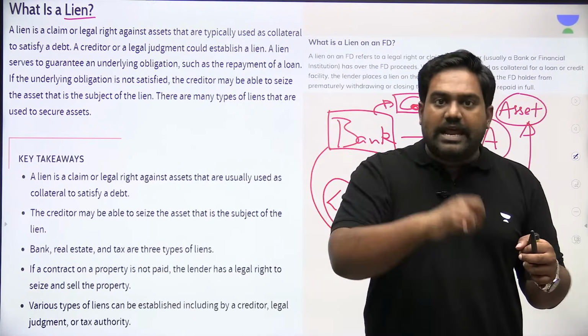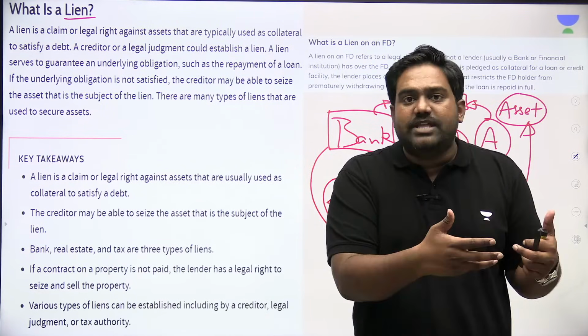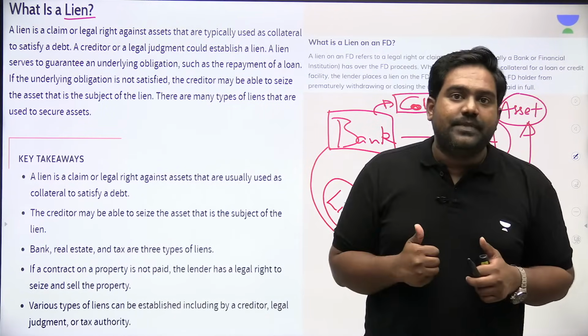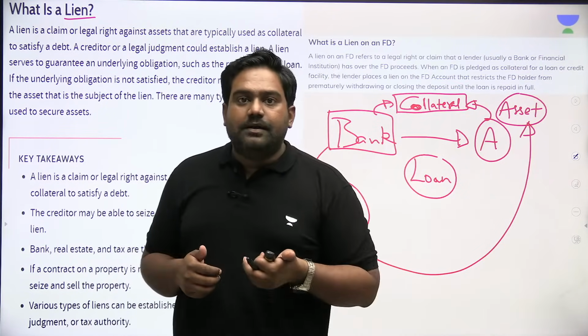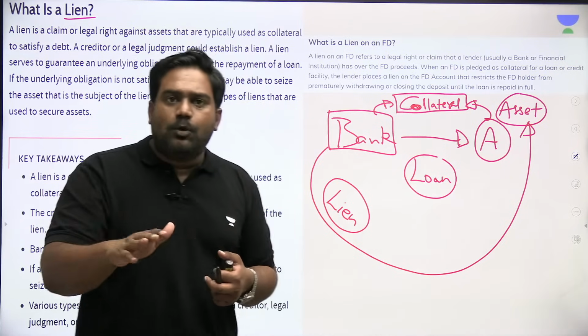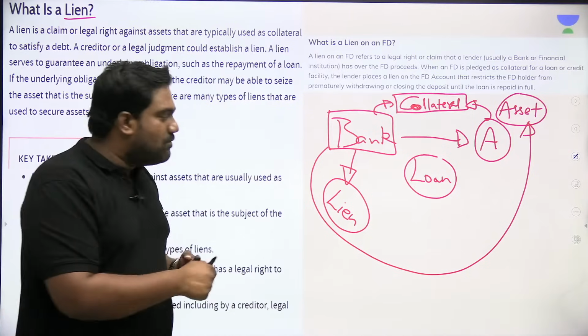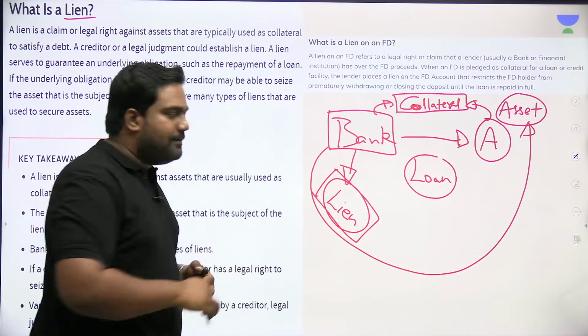They will have a legal claim on it. What is the claim? The claim is that I cannot dilute them. I can't sell. I can't liquidate them. I can't withdraw my FD. Even if I go to a bank and ask for its withdrawal, they will not provide the withdrawal because the lending bank would have already placed a claim on it, which is called a lien.